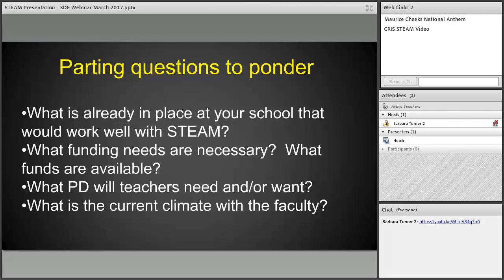in exposing them to STEAM. What PD will teachers need and or want? Again, this is something that we didn't have to spend tons of money on. We've done a book study. We've done some, and we've done that in ways where teachers were able to kind of become experts in certain areas and then share within our team. We do a lot of collaboration here.